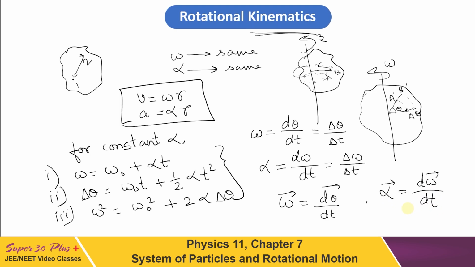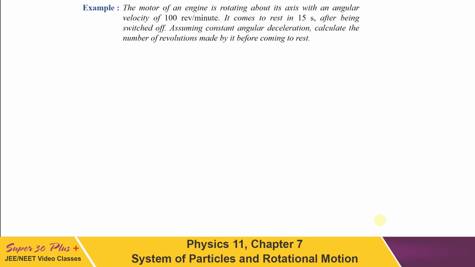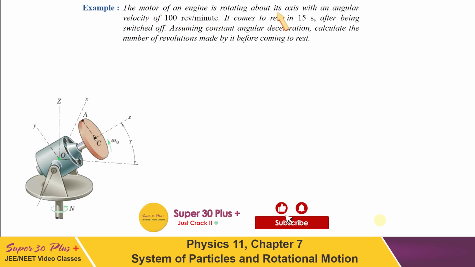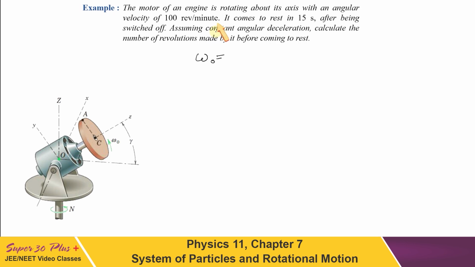Now let us see how questions can be solved from rotational kinematics. A very new concept. Already we have solved questions from translational kinematics, so let us see what few changes are there in rotational kinematics. The first example: the motor of an engine is rotating about its axis with an angular velocity of 100 revolutions per minute. So this is the initial velocity. Here it is given in terms of revolutions per minute, so of course while writing in SI it has to be converted to radian per second.